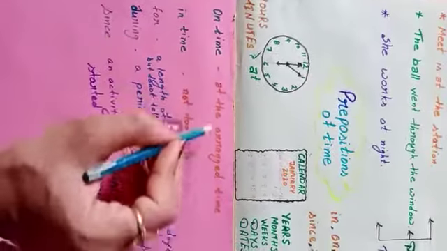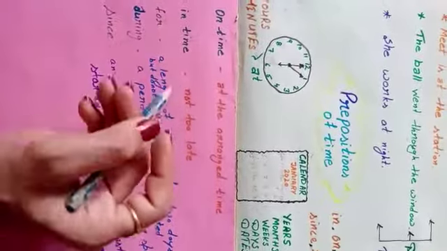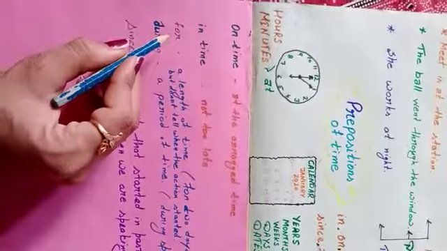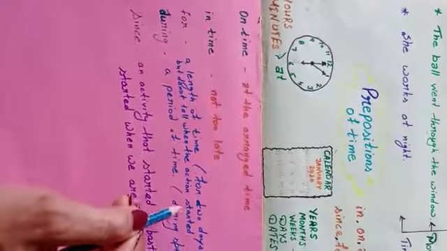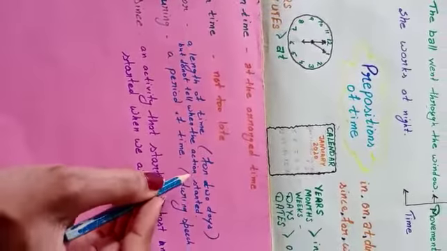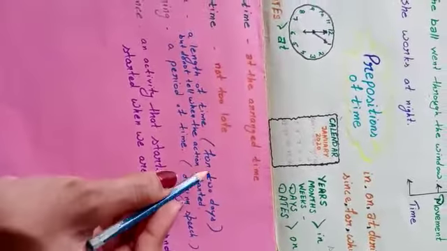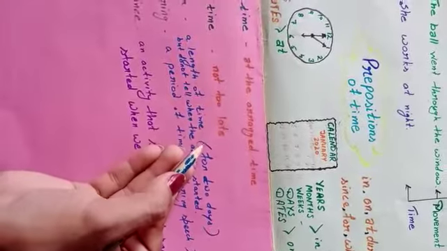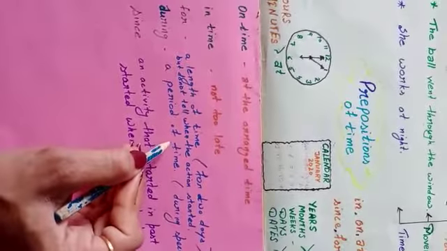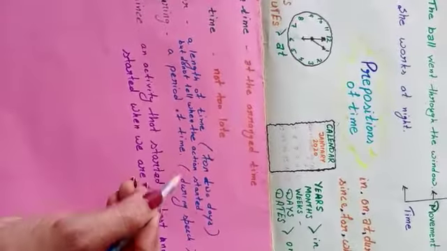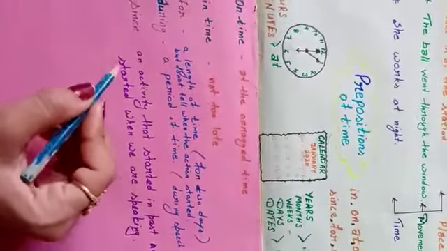On time is used for the arranged time. Okay, and in time is used for not too late, not too early. For is used when a length of time is there, but we don't tell when the action started. For example, she works here for a few years. We don't know when she started to work here. During is used for a period of time, like during the speech, during the summer vacation, during the winter vacation.